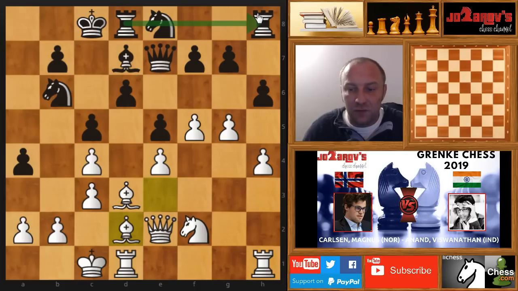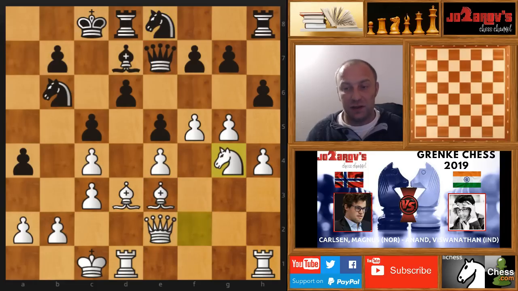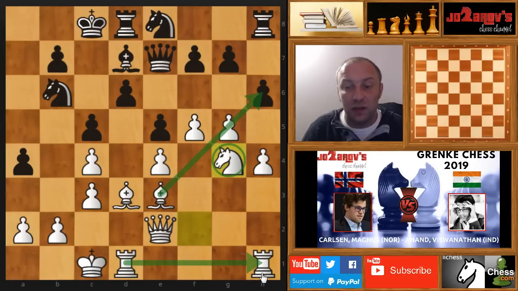But here I think instead of bishop on d2, knight on g4 would be a very nice idea, because it leaves us now very, very nice flexibility. We're really challenging now black's pawn structure, and we have now directed all of our pieces on the attack, on the king side, where we have, of course, the advantage.